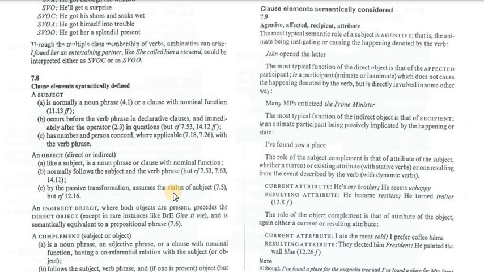If the subject is singular, the verb is going to have s, or if it is the verb to be, it is going to be is or was. If it is the first person, I'm going to use I am, second you are, third they are, she is, he is, it is.